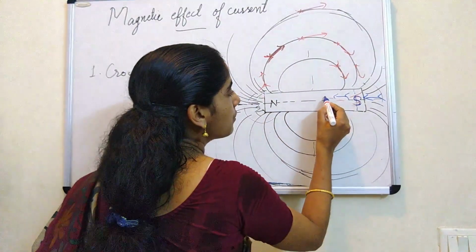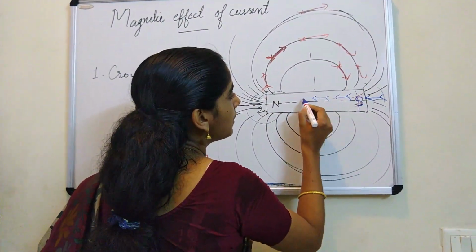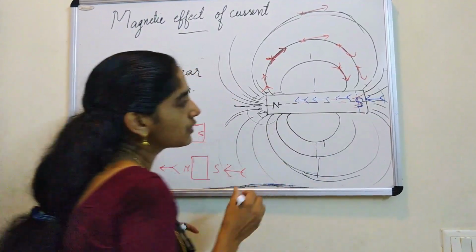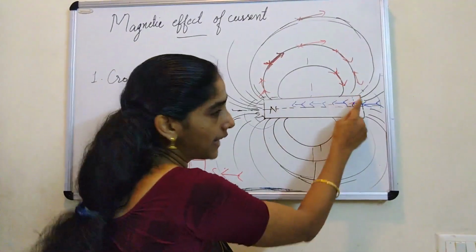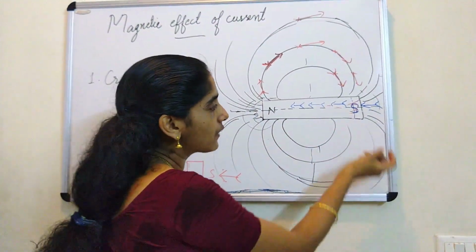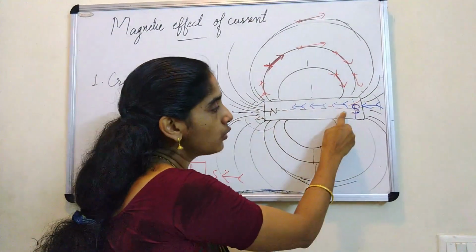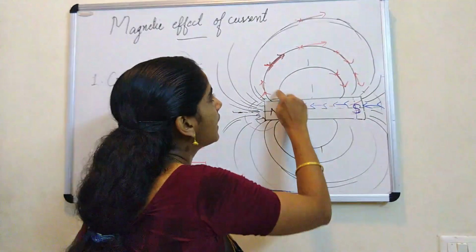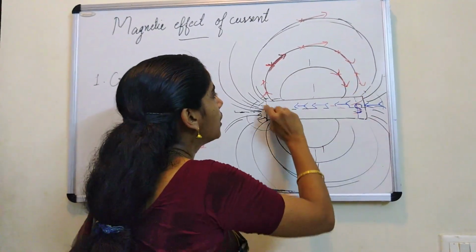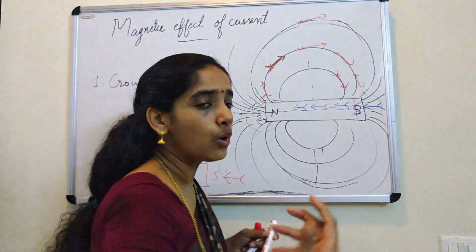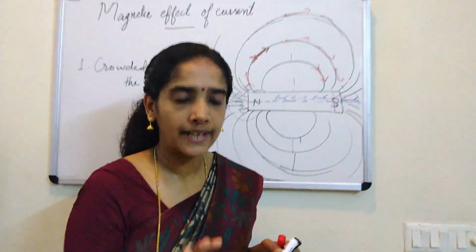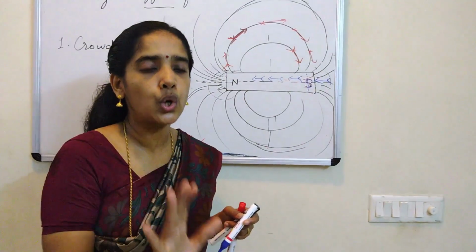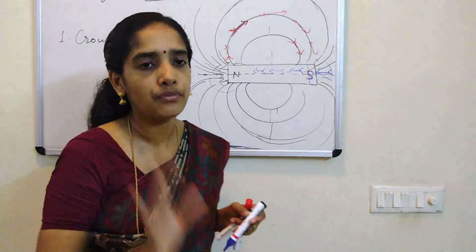So what happens when you take the compass needle inside? It will be moving in this direction. So this we make as another property of the magnetic field line. Inside the magnet, field lines are from south to north. Outside, the field lines are from where to where? North to south. So how do we give the direction of a field line? The direction of a field line is given by the direction in which the north end of a compass deflects.